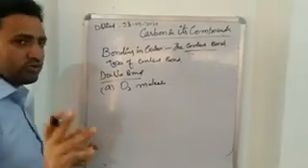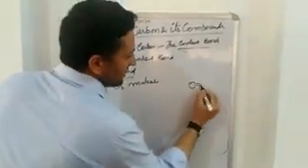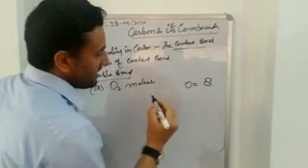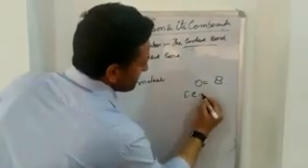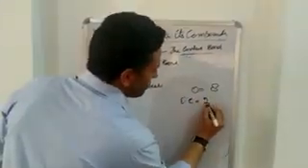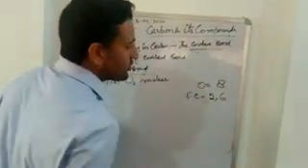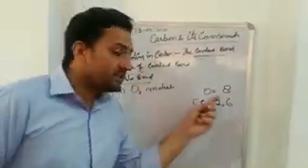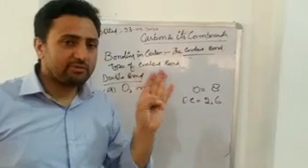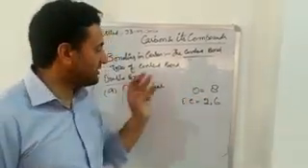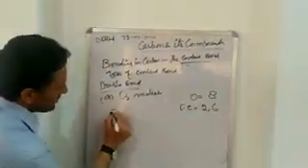First, do you know the atomic number of oxygen? It's 8. And electronic configuration of oxygen? It's 2, 6. So, there are 6 valence electrons present in the oxygen atom. So, here is oxygen atom.